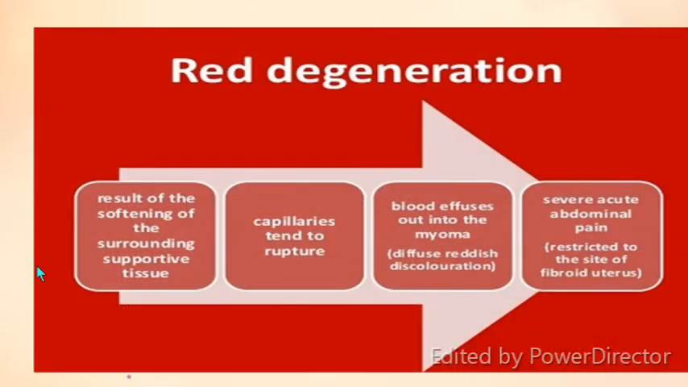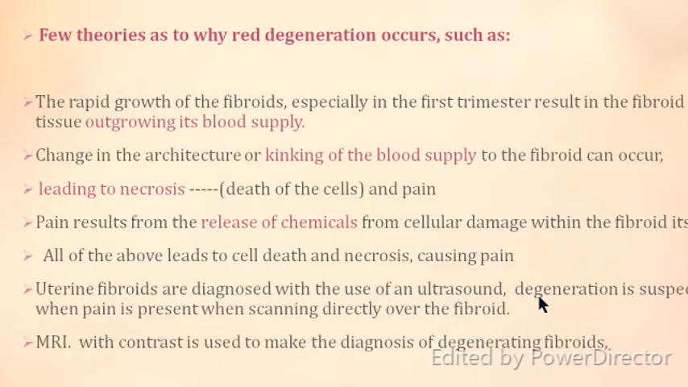So how does red degeneration occur? It is a result of softening of the surrounding supportive tissue. That is, the capsule of the fibroid becomes soft and the supportive tissue becomes soft. This causes the capillaries in the capsule to rupture, and the blood diffuses out into the myoma and therefore gives a red discoloration to the fibroid, and severe acute abdominal pain because there is a collection of blood inside it, restricted to the site of the myoma itself, and therefore it causes red degeneration and pain.